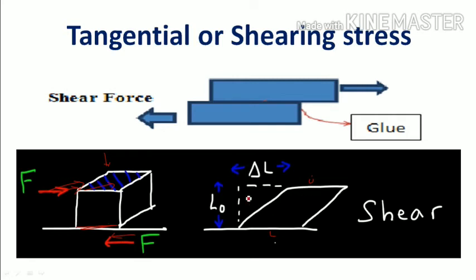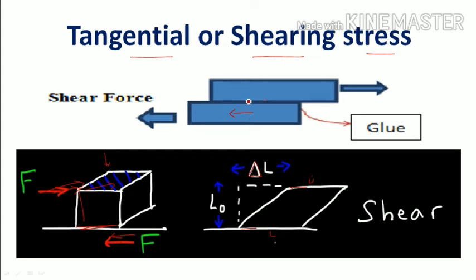Previously they were in the same position, there was no difference. Now there is some shift between the lower plate and upper plate. This particular stress is known as shear stress, due to tangential forces, hence it is known as tangential stress or shearing stress. So simple, there are two bodies.